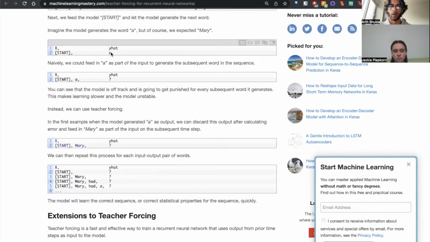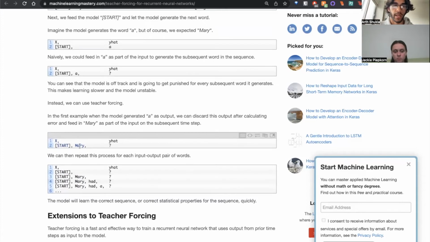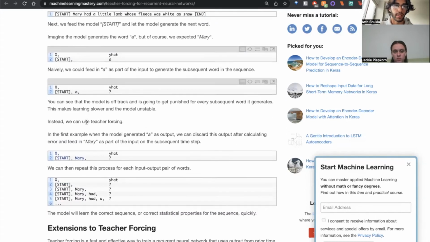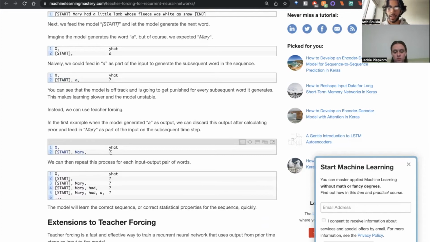What we're going to do now, before we go into the next iteration of the LSTM, is just throw away this output. We don't want it. This output is thrown away, and we replace that output with the ground truth for the next iteration. So this first word is Mary, which we know to be the first word in the sentence from our data set. Now, when processing the second word, the decoder will have the first word, which is the ground truth, and so it can start learning based off of some actual correct output.